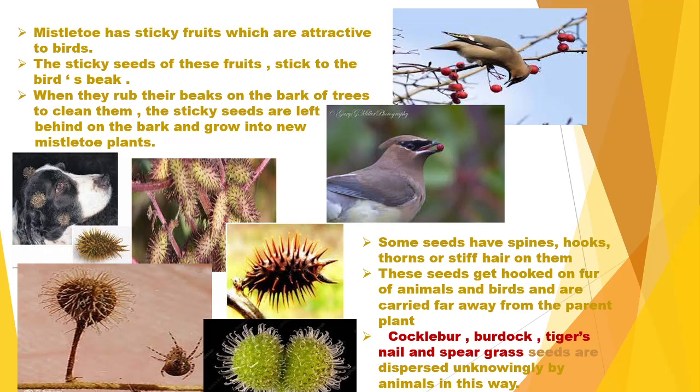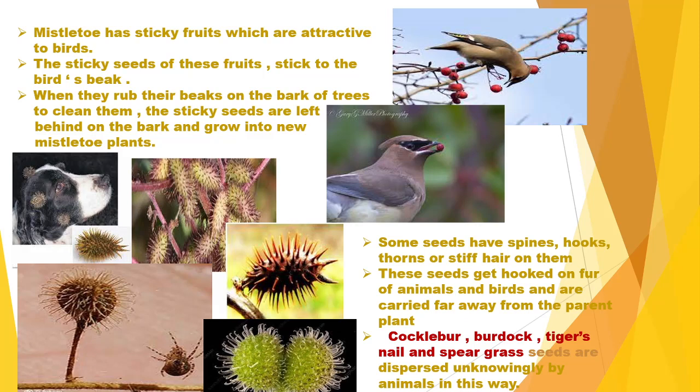and grow into new mistletoe plants. So here the dispersal of the seed is happening very unknowingly. Due to their sticky nature, the fruits get attracted to the birds and stick to their beaks, and when the bird wants to clean the beak, it rubs it against the bark of the tree where the fruits get attached, and ultimately the seeds are thereby dispersed.